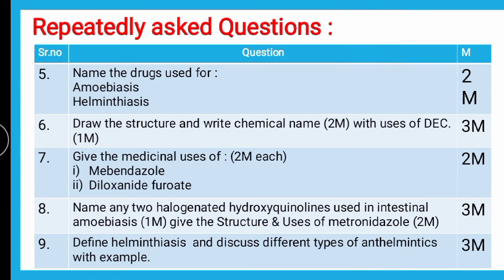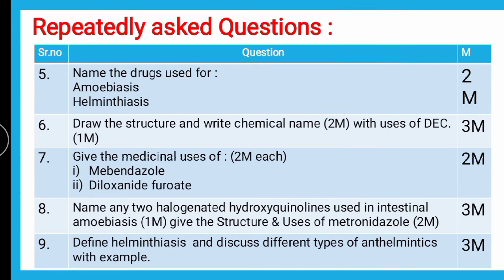Anthelmintic examples are DEC, which stands for diethylcarbamazine citrate, mebendazole, piperazine, and ivermectin.